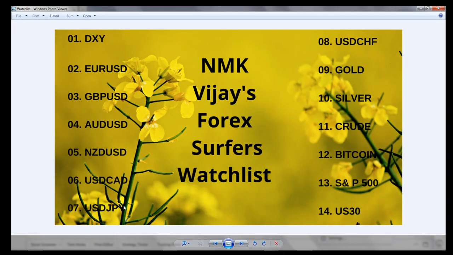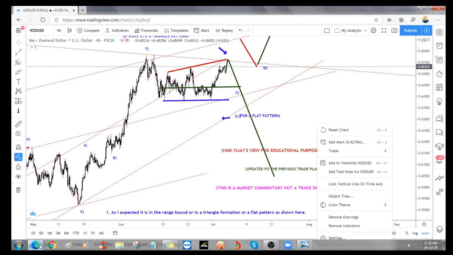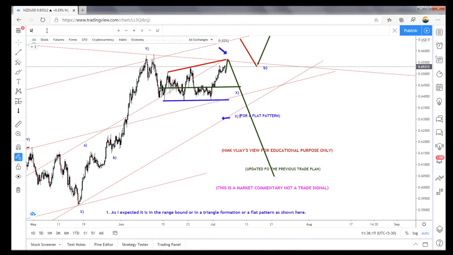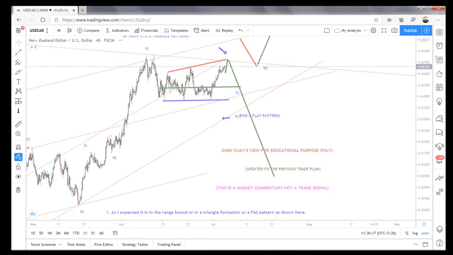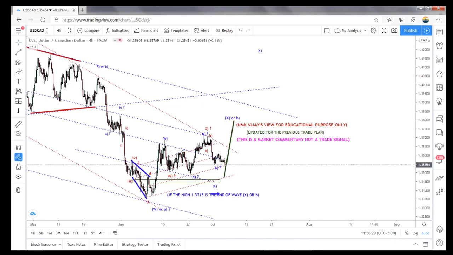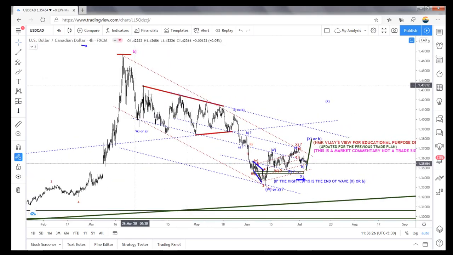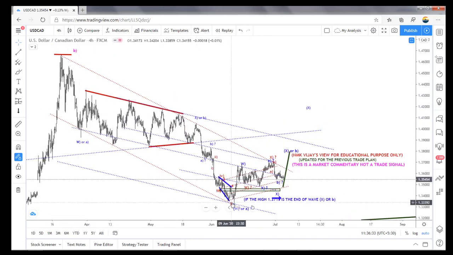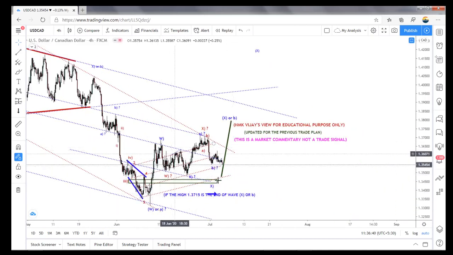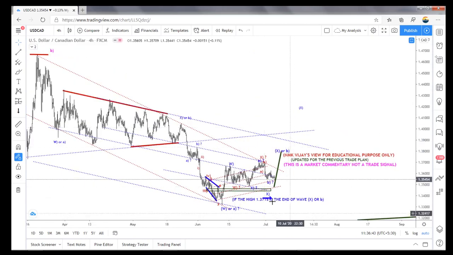So let's move on to USD CAD. USD CAD, I just bought. What I'm expecting is the same. I will show you whether it is a W, X, or A, B, C is over, or W, X, Y is over. Anyway, here the three-wave structure is completed. Again, as I said, it may continue as a Z wave also to the downside.